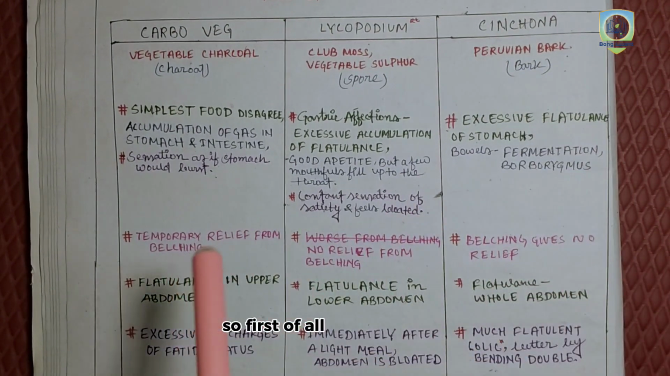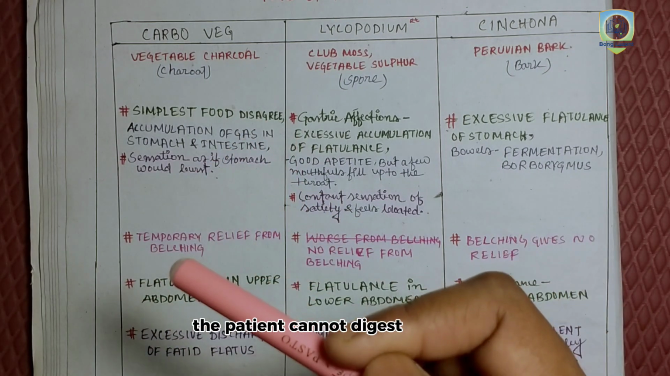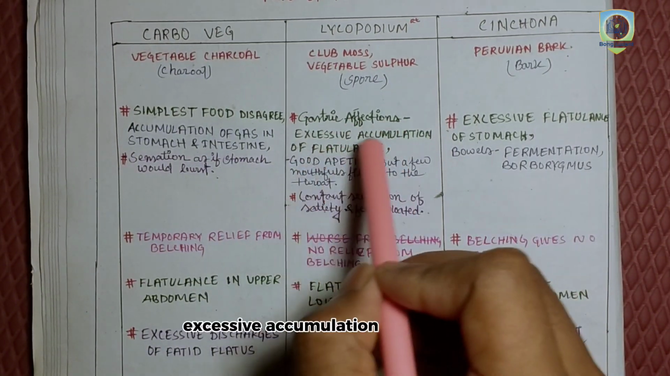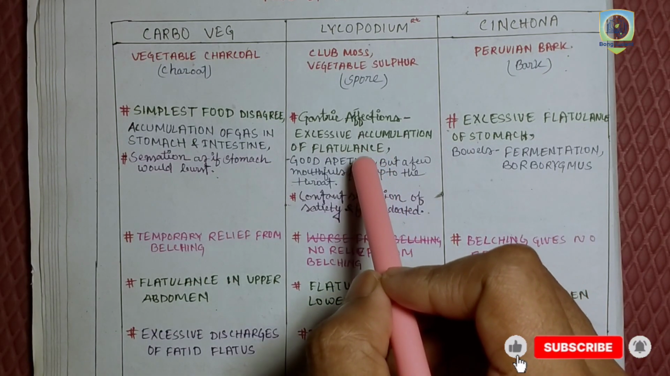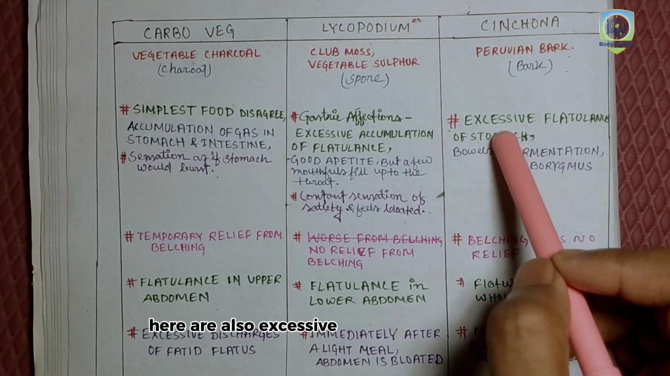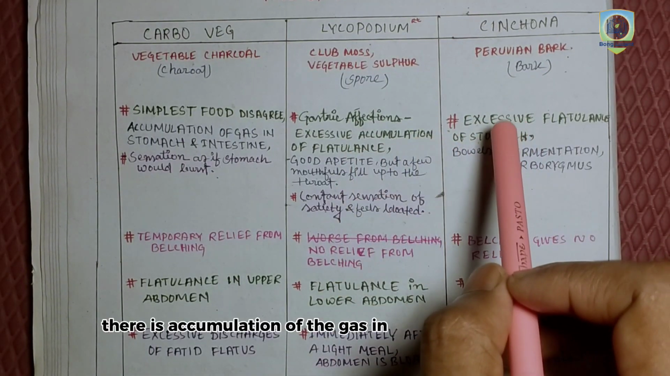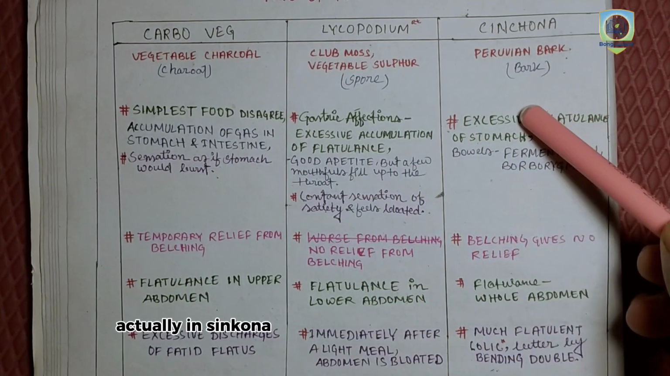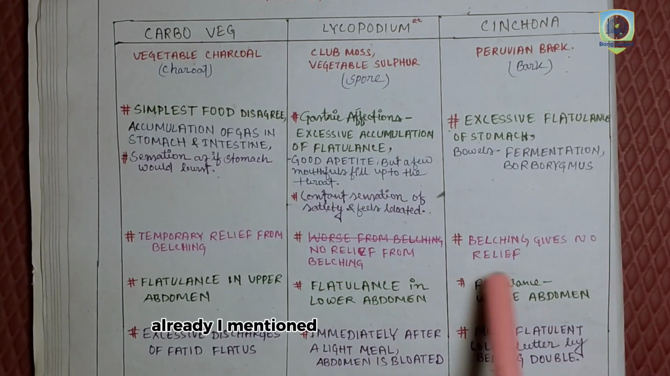First of all, in Carbo the simplest food disagrees. The Carbo patient cannot digest even the simplest food. In Lycopodium, there are gastric affections and excessive accumulation of flatulence. In the abdomen there is excessive accumulation of gas. Flatulence is marked. In China, here also there is excessive flatulence of the stomach. So in Lycopodium and China there is accumulation of gas in the abdomen or stomach, but the position is different. In Cinchona it is whole abdomen flatulence, but in Lycopodium the flatulence is especially in the lower abdomen. Already I mentioned this in another separate video.